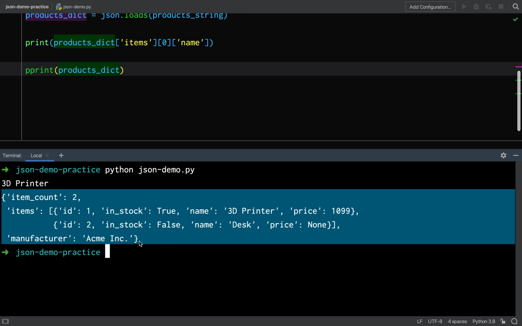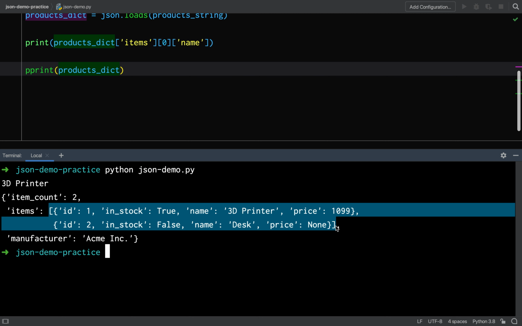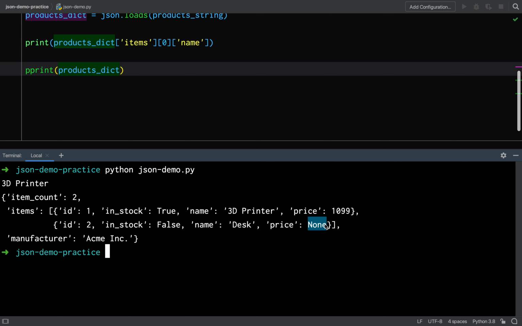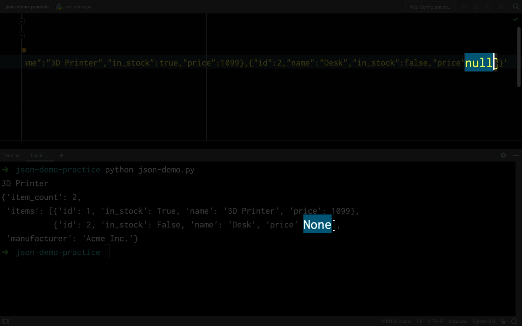Few subtle differences. Look at the capitalization of the booleans. Also, this structure, which looks like an array, in Python is actually called a list. And also, instead of null, we have something called None. So, very similar, but there are subtle differences which you should look out for.